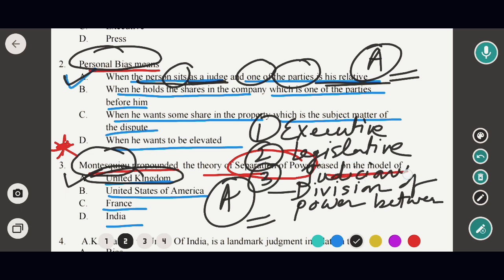So in this case the correct option would be option A.